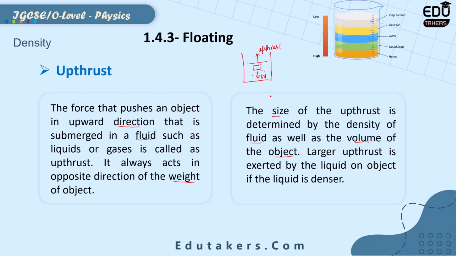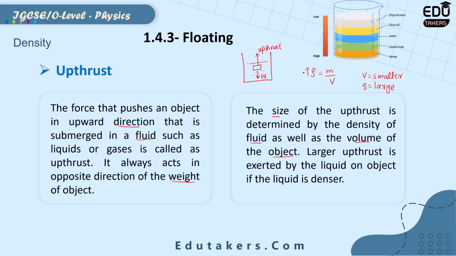The larger upthrust will be exerted by the liquid if the density of the liquid is higher. You know that density is equal to mass per unit volume. If I suppose that the volume of the liquid is smaller, then according to this formula, of course, the density would be higher.